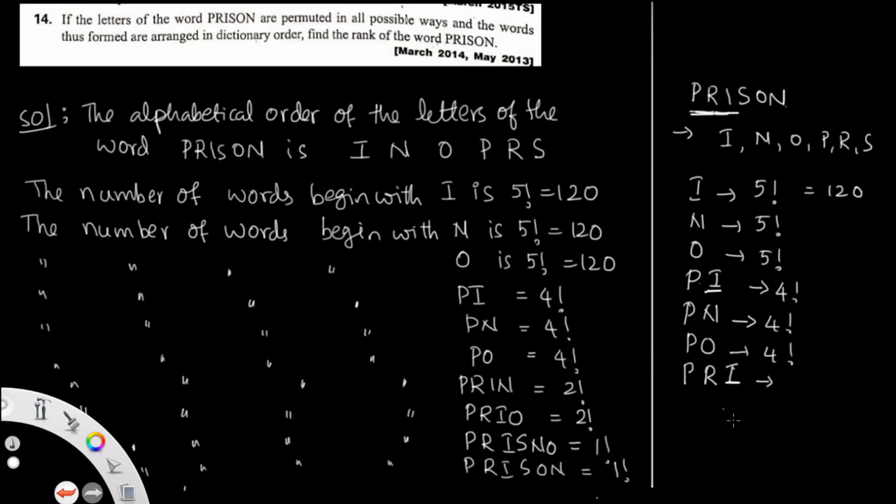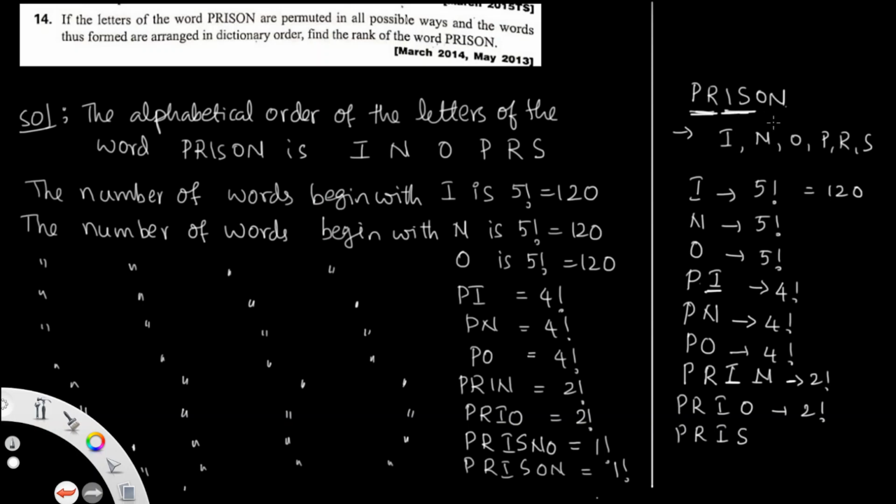Then you go to the next letter to open. So that is in the order PRI. I is already over. Then you go here with N. So nothing but 2 factorial numbers will appear. After this, PR and IO, nothing but this is also 2 factorial. After N you can write O. Then PRIS: P is fixed, R is fixed, then go to S. Now PRIS is over.